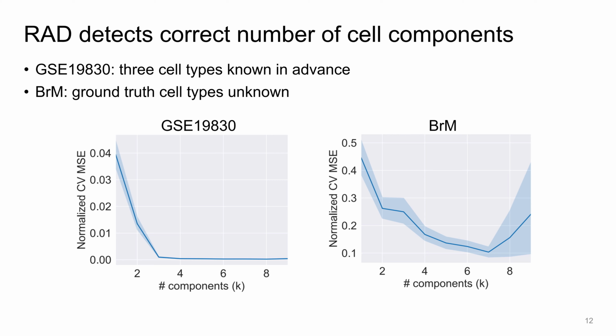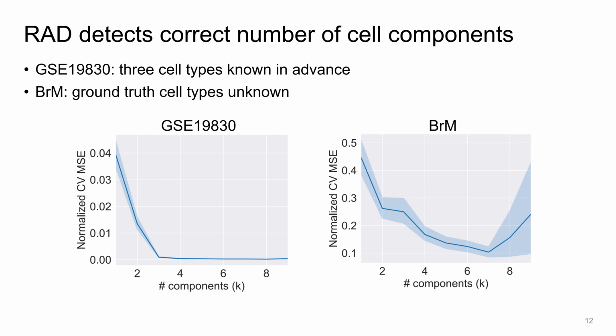Secondly, we found RAD can detect the correct number of cell populations. Here we plot the curves of cross-validation errors in both the GSE and BIM datasets. We can find that the cross-validation error in GSE drops quickly before k equals 3 and almost stops decreasing after that.